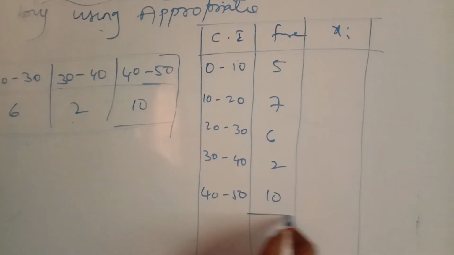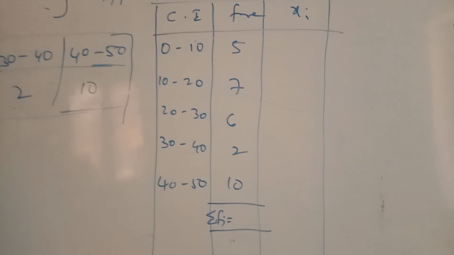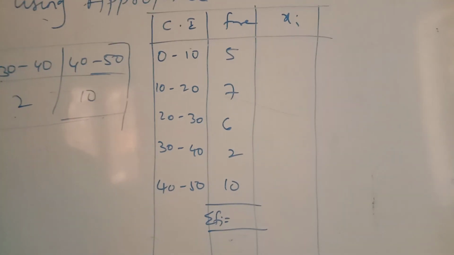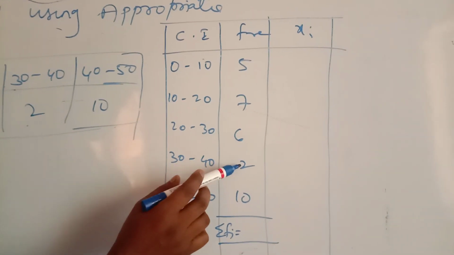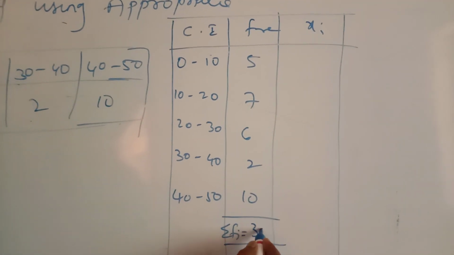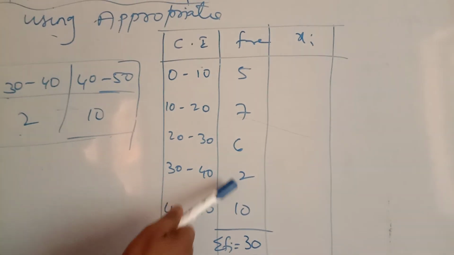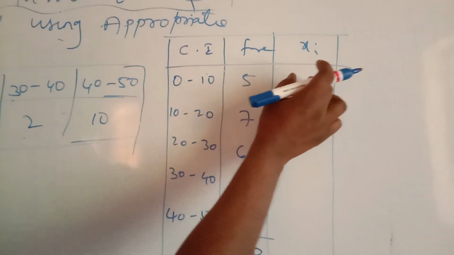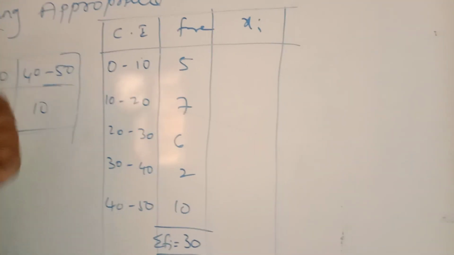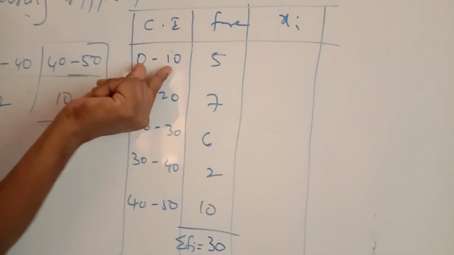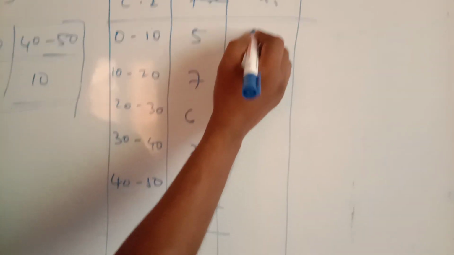Whenever you are finding the mean, you should compulsorily find sigma fi by adding all these values: 5 plus 7 is 12, 12 plus 6 is 18, 18 plus 2 is 20, 20 plus 10 is 30. To find the xi value, take the mean of the two class limits: 0 plus 10 is 10, 10 by 2 is 5.